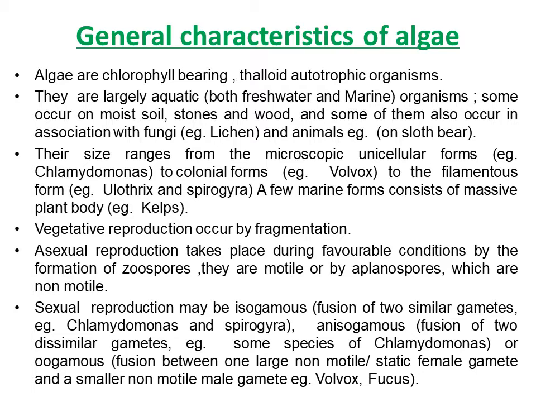Sexual reproduction may be isogamous, fusion of two similar gametes, like Chlamydomonas and Spirogyra; anisogamous, fusion of two dissimilar gametes, as in some species of Chlamydomonas; or oogamous, fusion between one large non-motile female gamete and a smaller motile male gamete, like in Volvox and Fucus.